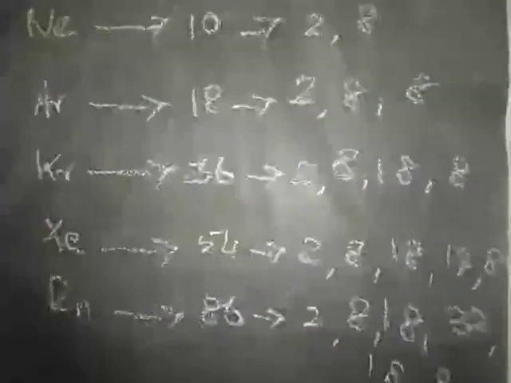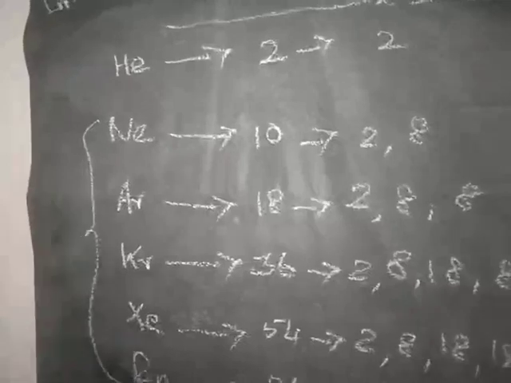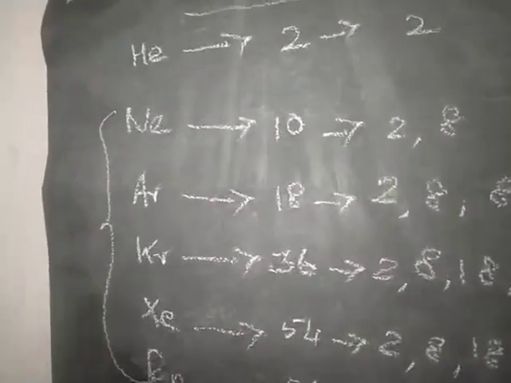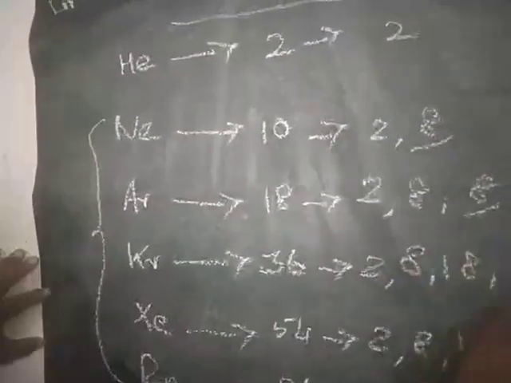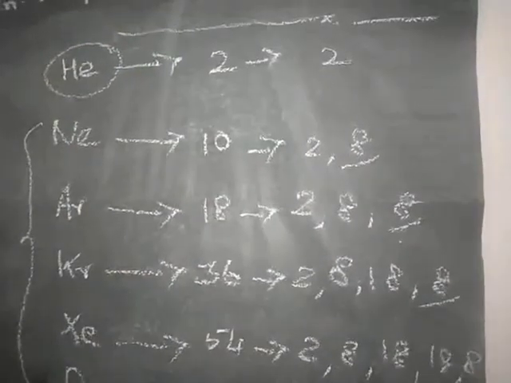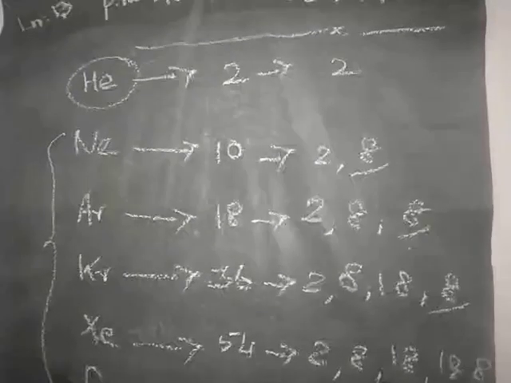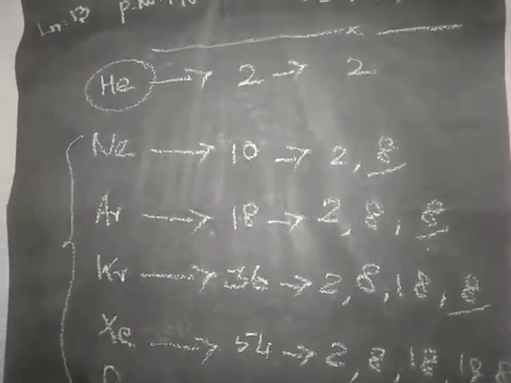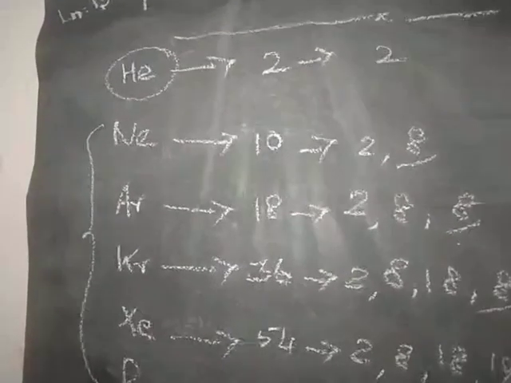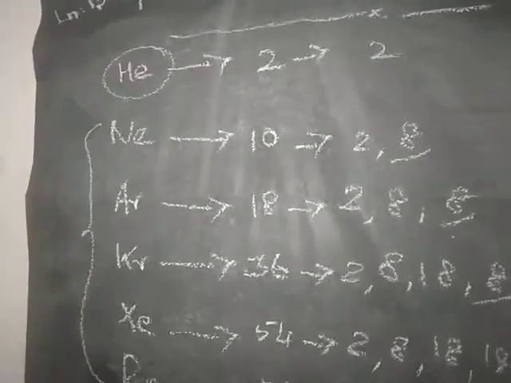In noble gases, except helium, all the remaining gases have how many electrons in the outermost shell? 8 electrons. All other noble gases have 8 electrons in their valence shell. Even helium has its valence shell completely filled, and no more electrons can be added.